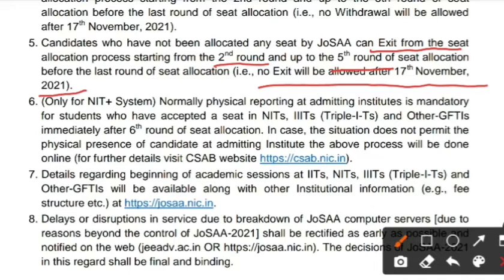You can see it carefully. They have given it only for NIT plus systems. Physical reporting should be done immediately after the sixth round of seat allotment. If the situation does not permit, you can also do it online. They have given it for further updates. You can see the CSAB website. I think you all know about the CSAB website. The seats which are not filled in JOSA will be filled in the CSAB round.